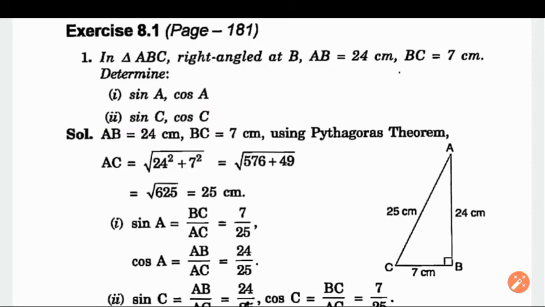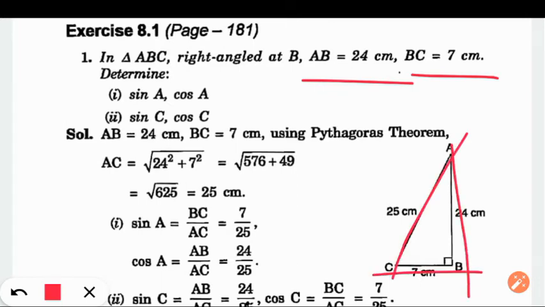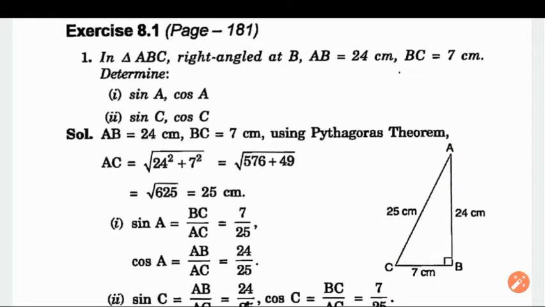So sine of angle A. How are we going to find this? Here two sides were given, AB and BC. With the help of Pythagoras theorem, we can find the hypotenuse. When the base and any two sides of a right angle triangle are given, base or perpendicular, you can find the hypotenuse. Perpendicular or hypotenuse, you can find the base. So since AB and BC are given, with the help of Pythagoras theorem we find AC, and it is 25. Done.